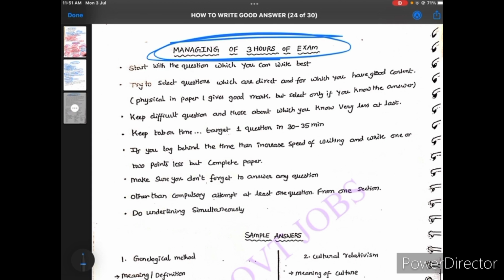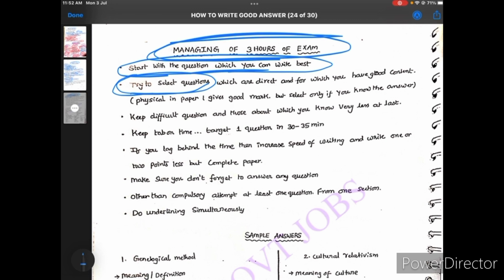Okay, so first, whenever you are studying, read the questions, and start with the question which you can write the best. Okay, whichever answer you know best, just start with that answer. And if you know any answer, remember this, even at least 2-3 points, just attempt the question, and don't think I know only 2-3 points. Try to attempt the question and give some points about it. Okay, and try to recall the topic.